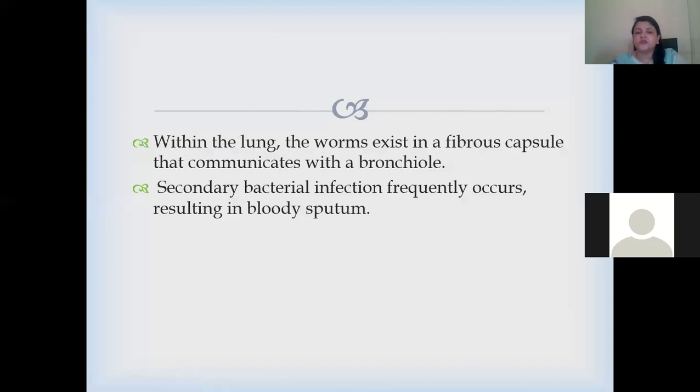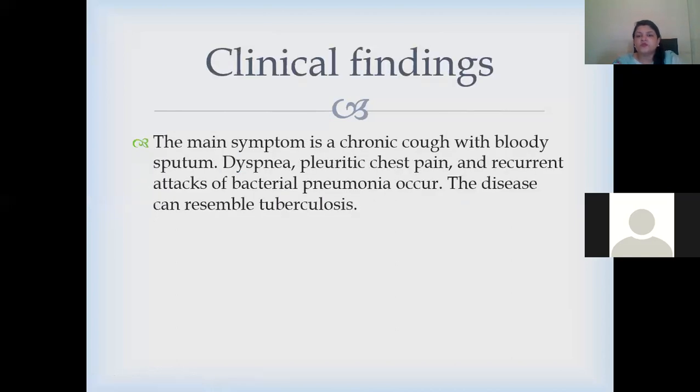Within the lung, the worms exist in a fibrous capsule that communicates with the bronchiole. Secondary bacterial infection frequently occurs, resulting in bloody sputum. The main symptom is a chronic cough with bloody sputum. Here you have to differentiate it from tuberculosis, because, as we already learned, with a chronic cough with bloody sputum you have to rule out TB first. Then, after correlating the history of freshwater involvement, you rule out Paragonimus.